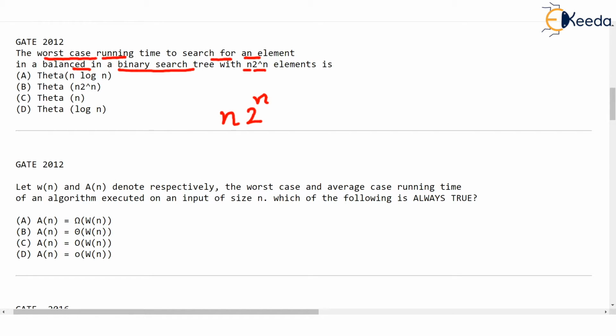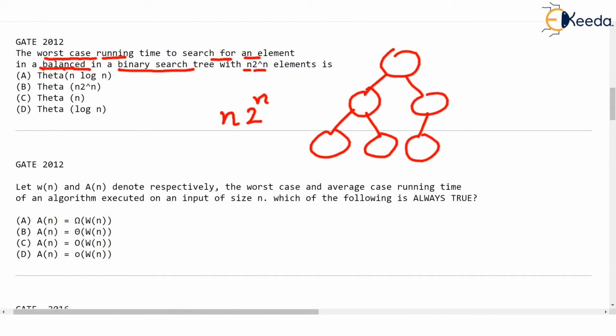So many elements are there in the binary search tree, and the big information they have given is that the tree is balanced. So if you think of a balanced tree, it looks somewhat like this, isn't it? Just check. This is a balanced tree as an example. And we want to search for a value, and they are asking for the worst case running time. But importantly, the tree is balanced.